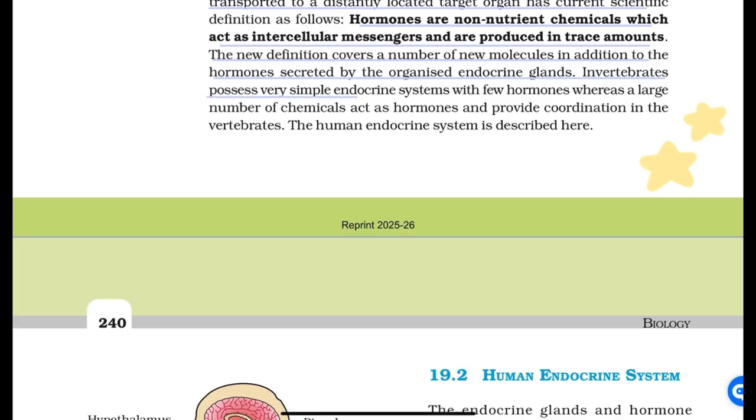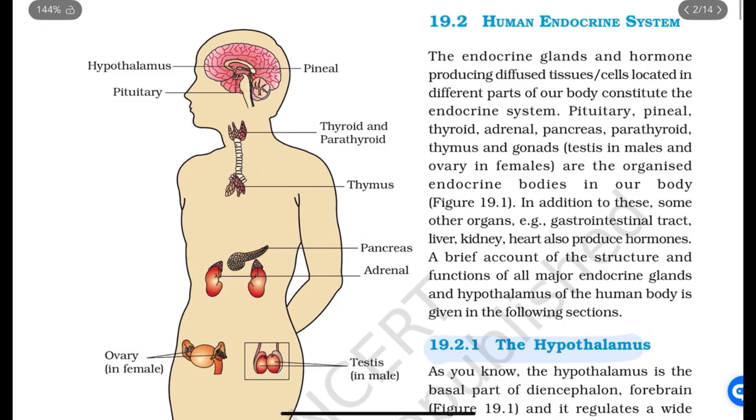Invertebrates possess a very simple endocrine system with few hormones, whereas a large number of chemicals act as hormones and provide coordination in the vertebrates. The human endocrine system is described here.